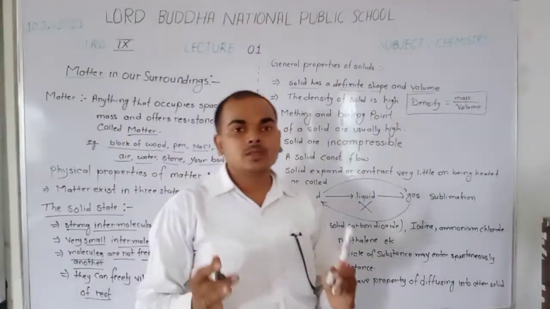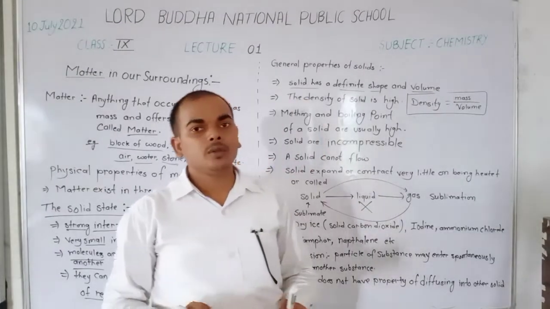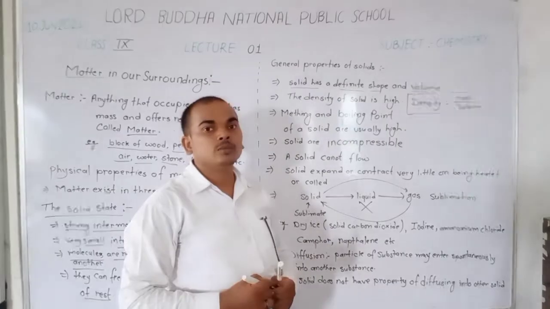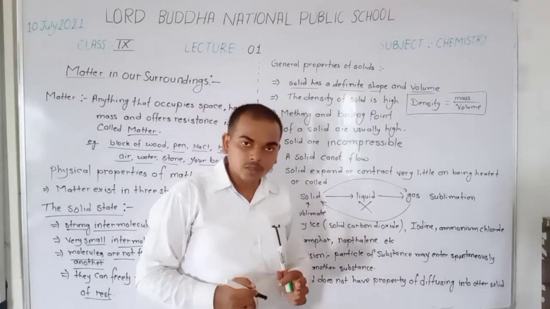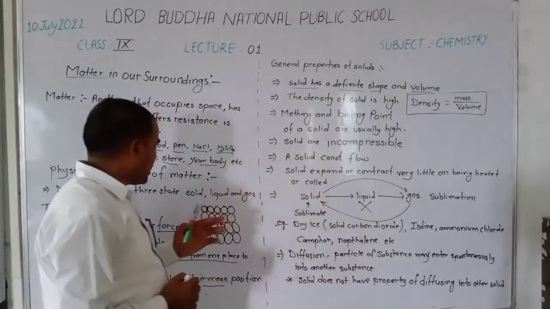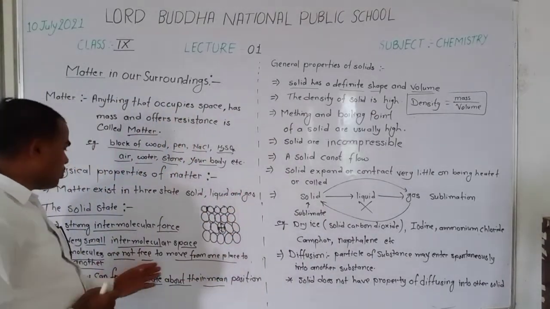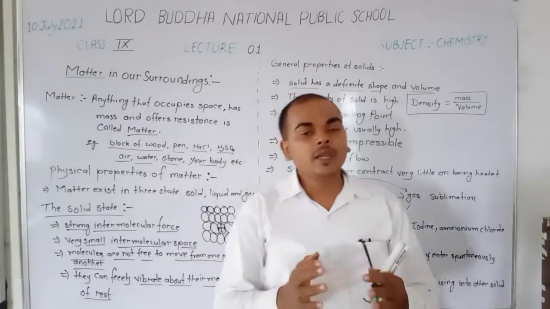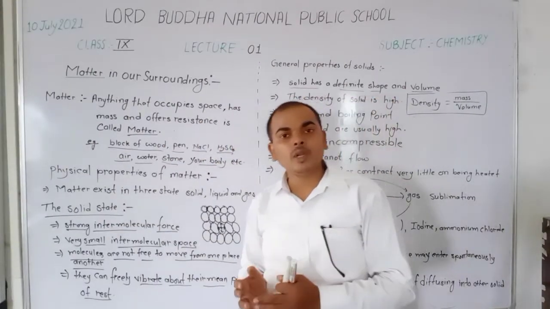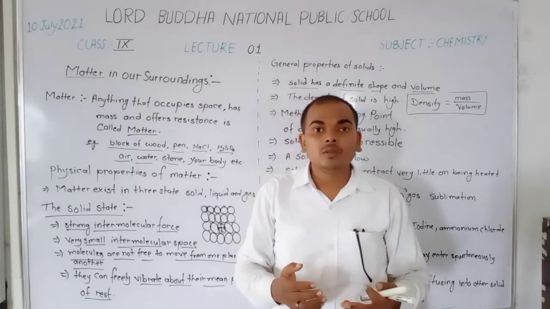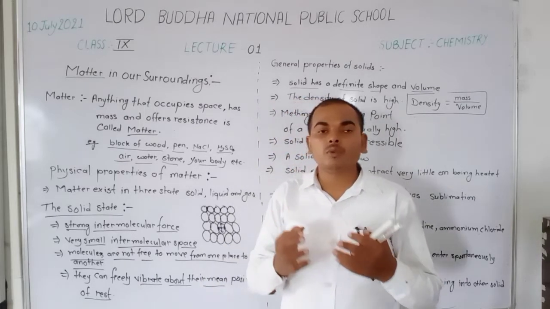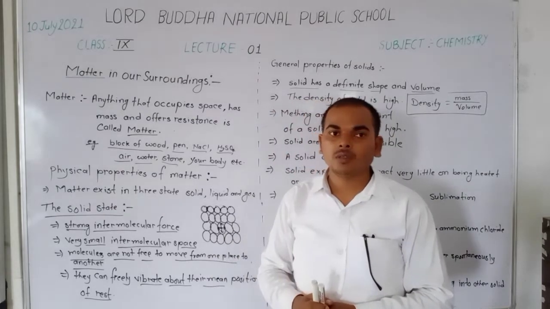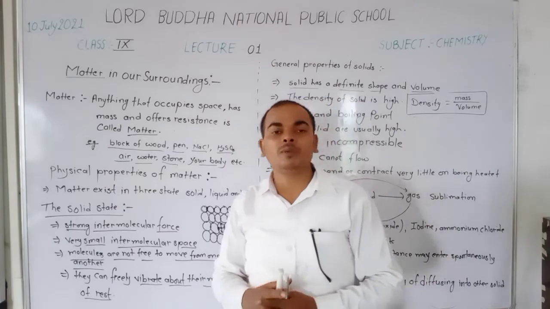If someone asks why solids have definite shape and volume, the answer is because the particles of a solid cannot move freely. Why can they not move freely? Because the intermolecular force of attraction is very high in a solid and there is no intermolecular space between them.